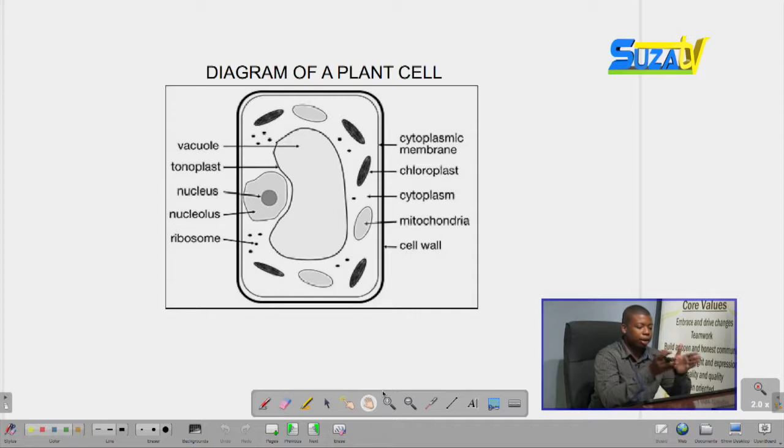So you can draw it like this and you can label it, by showing the most important parts in a plant cell. You should show the cell wall, which surrounds the plant cell. You should show the central vacuole, and you should show the chloroplast. These three things differentiate a plant cell from an animal cell. So as we have seen, this is how you should draw a plant cell. A plant cell looks like this.